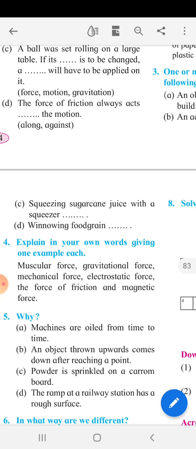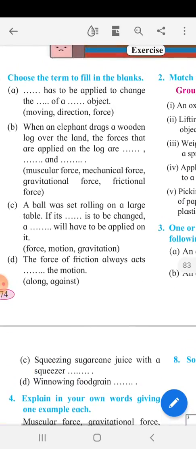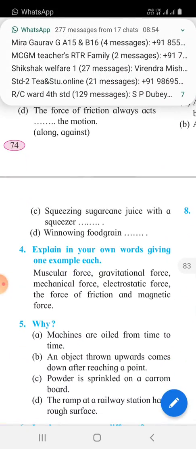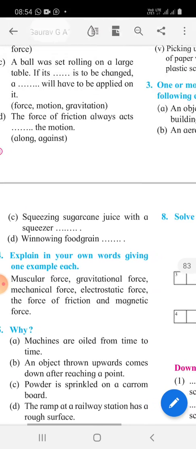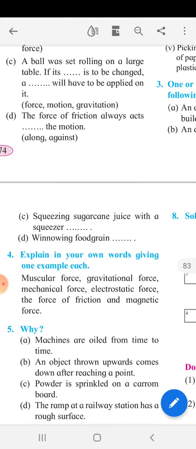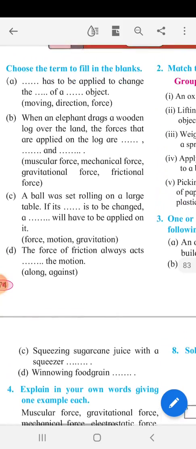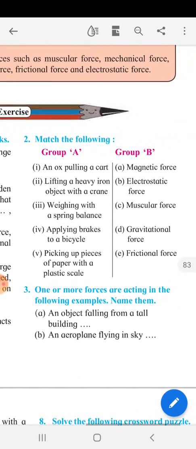Squeezing sugarcane juice with a squeezer is muscular force. Winnowing food grain is muscular and gravitational force.